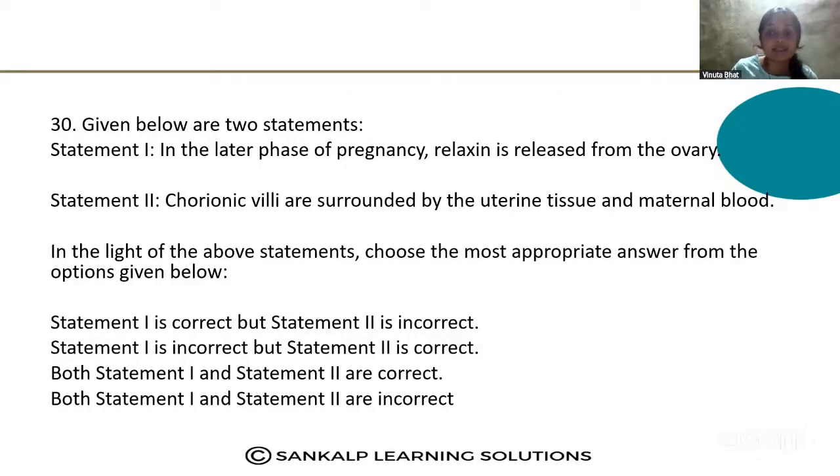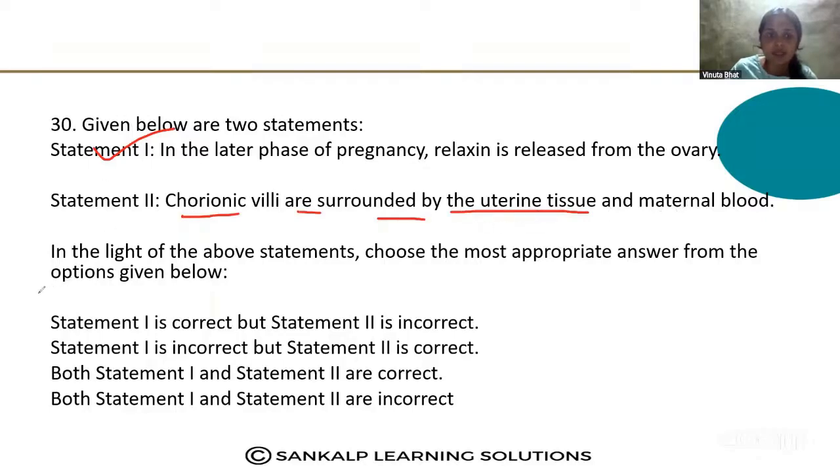Yes, read this question. Statement 1: In the later phase of pregnancy, relaxin is released from the ovary. Yes, this is the correct statement, right? The chorionic villi are surrounded by the uterine tissues and the maternal blood.